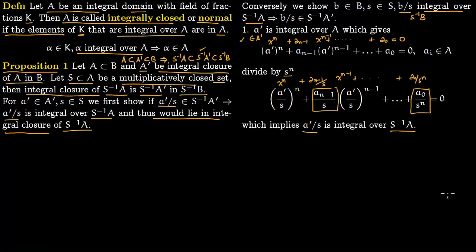So you start with some fraction a prime of s and it becomes integral over s inverse of A, and therefore it lies in the integral closure of s inverse of A.